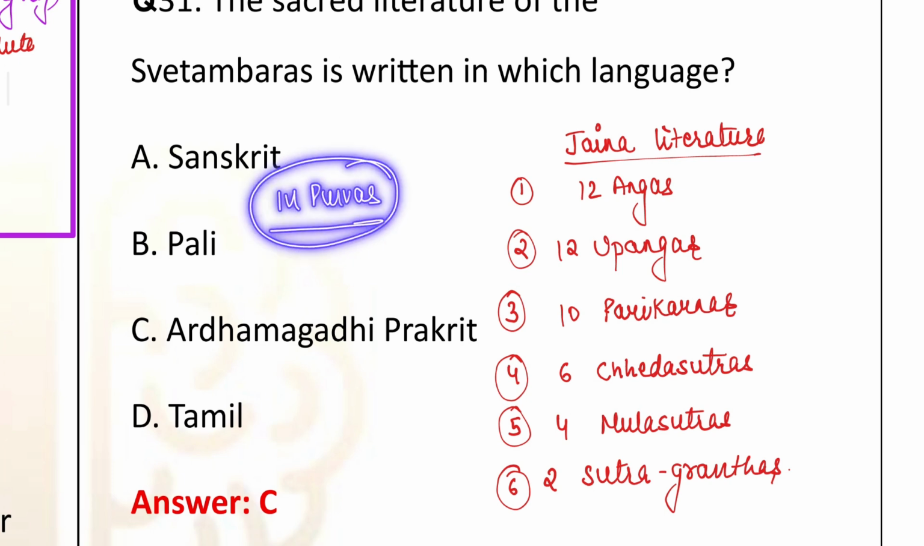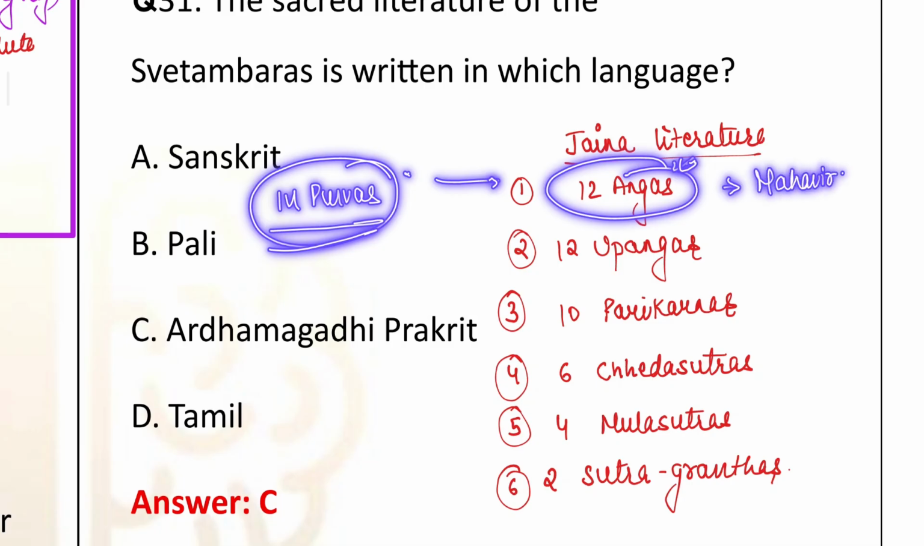Okay, now 12 Purvas were also there. These 12 Purvas were part of the 12 Angas, and these 12 Angas are the most important Jaina text, as I have told you, and they basically focused on Mahavira's preachings. So this is an important thing here.